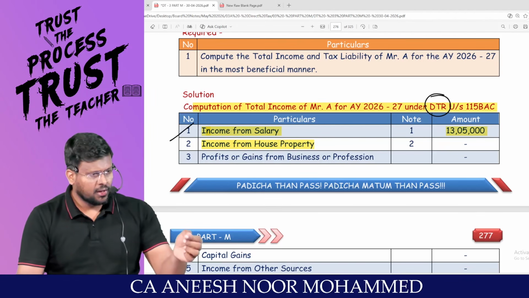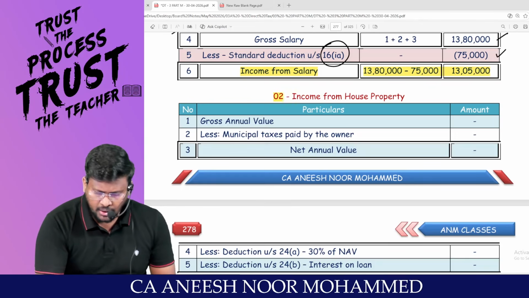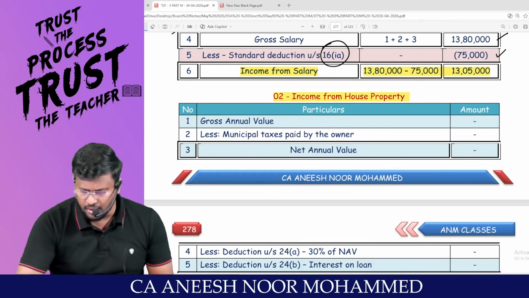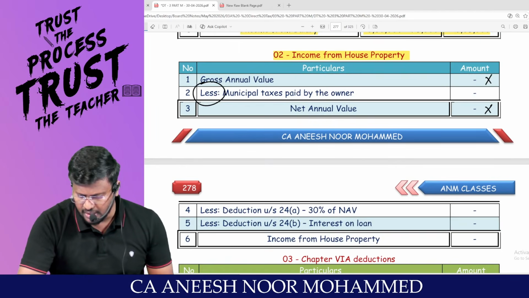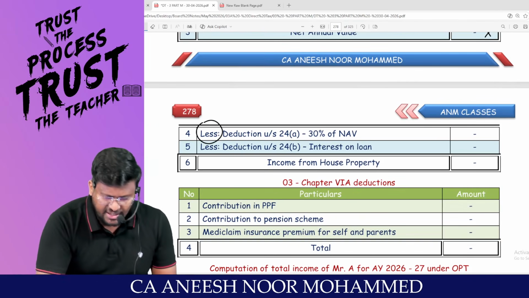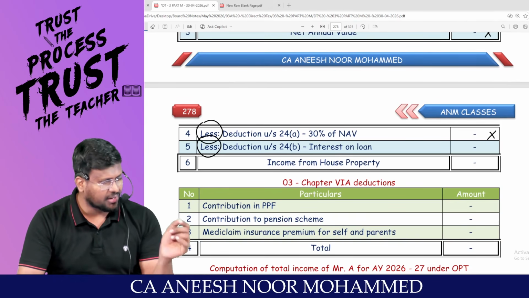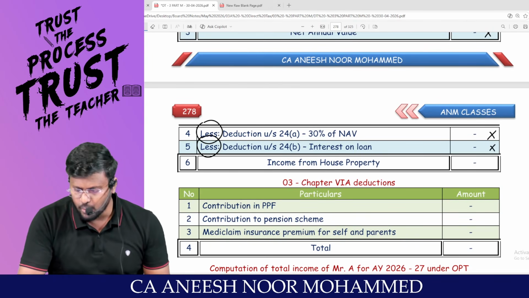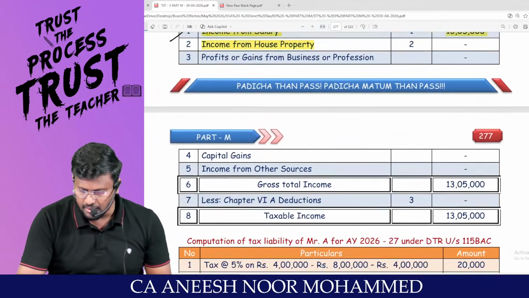Under the default tax regime, there is no concept of self-occupied property at all. For a self-occupied property, generally GAV will be nil. Less: municipal tax cannot be claimed as a deduction. NAV will be nil. Less deduction under 24A, nothing. Less deduction under 24B, actually you have paid interest, but under the default tax regime you are not entitled to claim the deduction. So not applicable. Nil will be the income from house property.